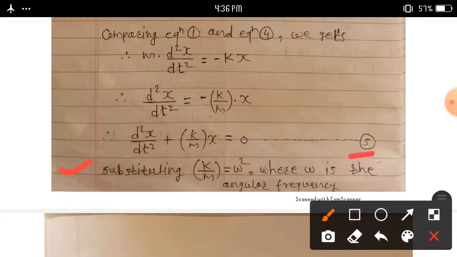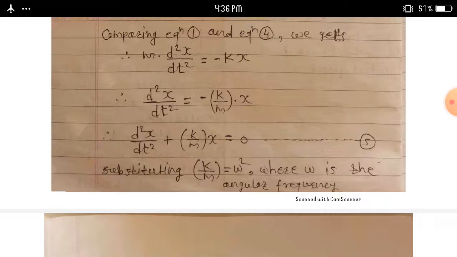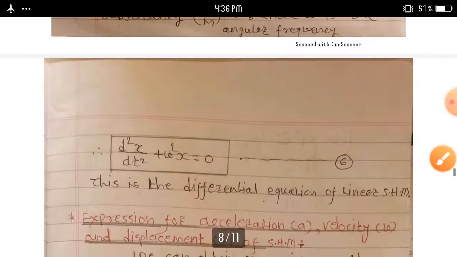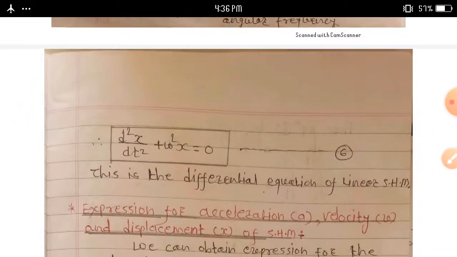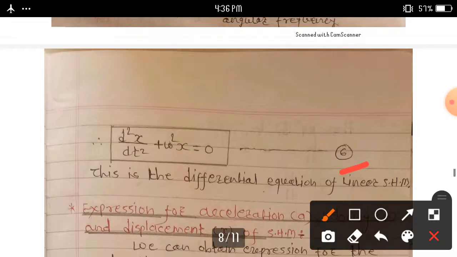Consider equation 5. Substituting k upon m is equal to omega square, where omega is the angular frequency, we can write d square x upon dt square plus omega square x is equal to 0. Equation number 6 gives the differential equation of a linear SHM.